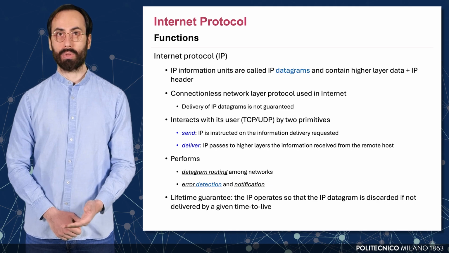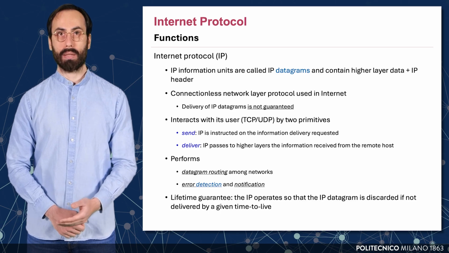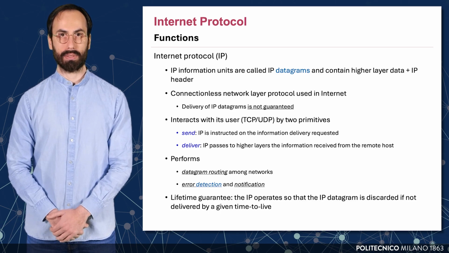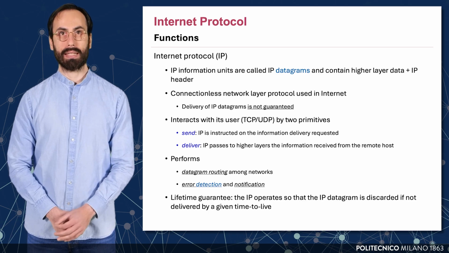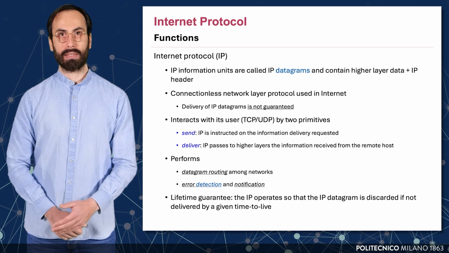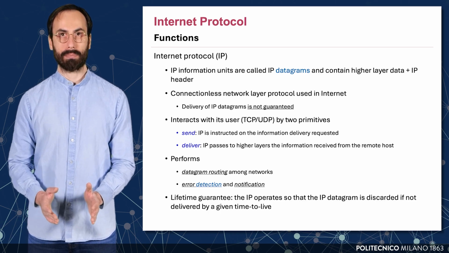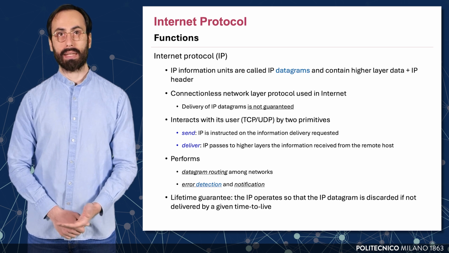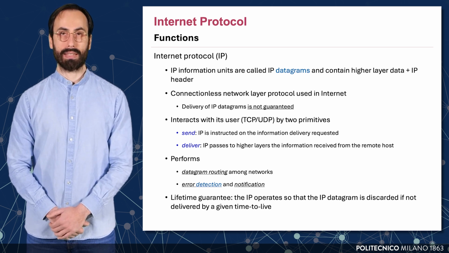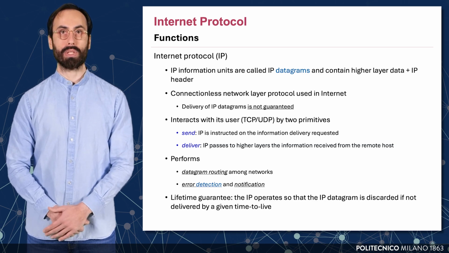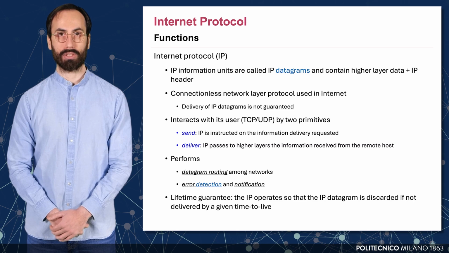IP, or Internet Protocol, is the fundamental network layer protocol of the Internet. It defines the format and handling of datagrams, which are the basic units of data that include both the payload and the IP header. IP is connectionless, meaning it sends each datagram independently without establishing a session, and delivery is not guaranteed. It interacts with upper layer protocols like TCP and UDP using two primitives: send, which initiates delivery, and deliver, which passes incoming datagrams to the application.